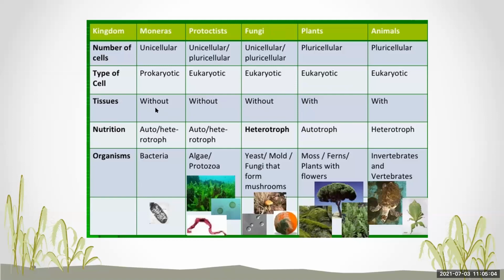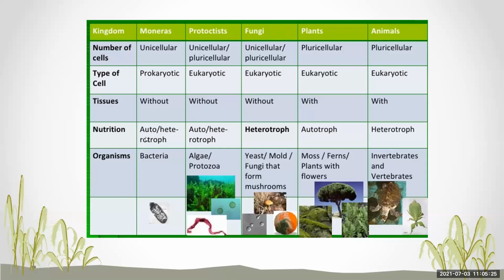And about the tissue in Monera, they do not have tissue. Tissues are absent, so they are without tissue. In Protista also tissues are absent. In kingdom fungi, tissues are absent. In plants and in animals, tissues are present.